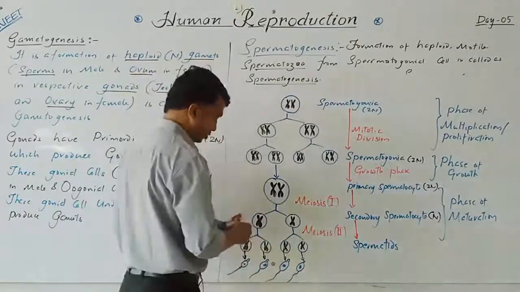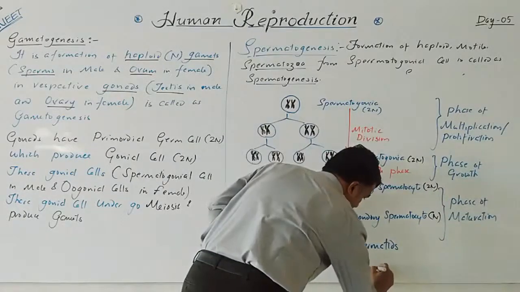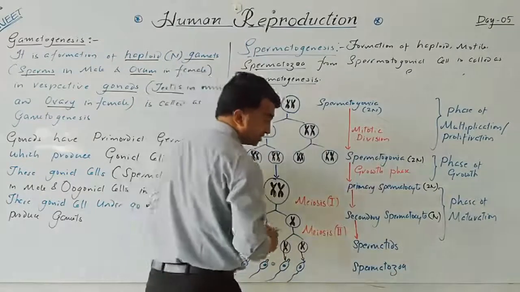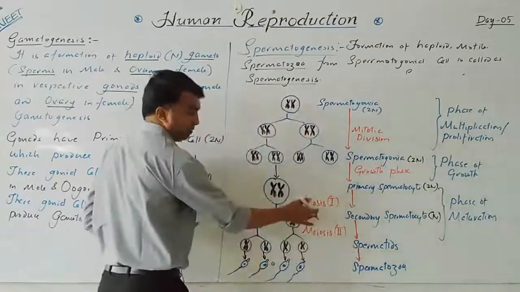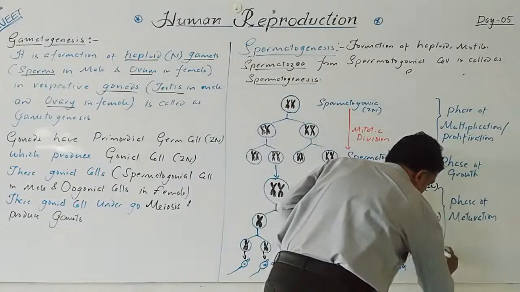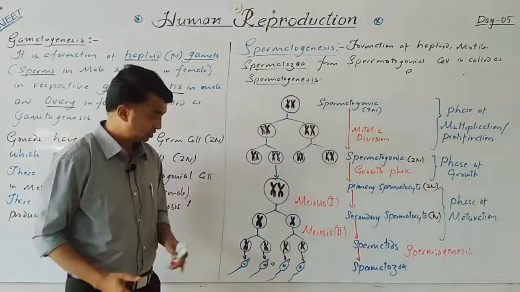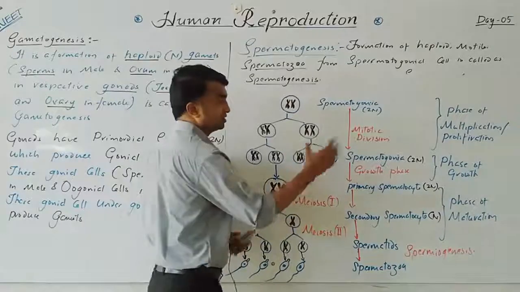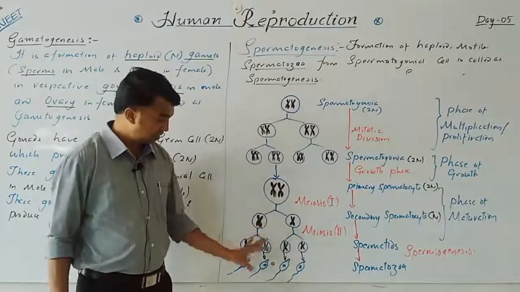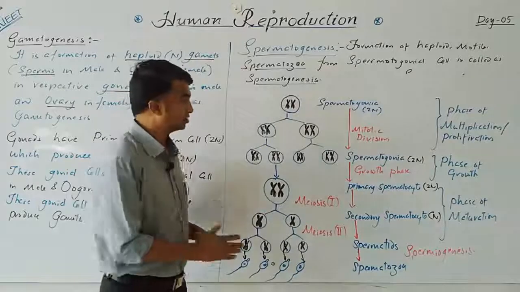These structures are nothing but the spermatozoa, and this transformation from spermatid to spermatozoa is called spermiogenesis. This transformation takes place on the surface of the Sertoli cell. So this is only spermatogenesis, and the transformation is the next one, that is spermiogenesis. Pictorially we have to show this.